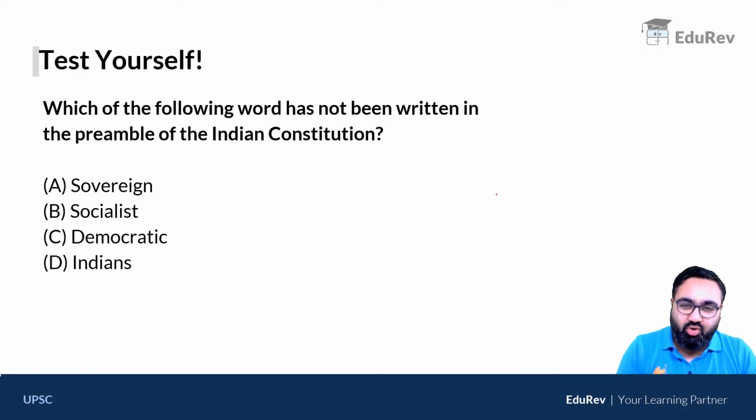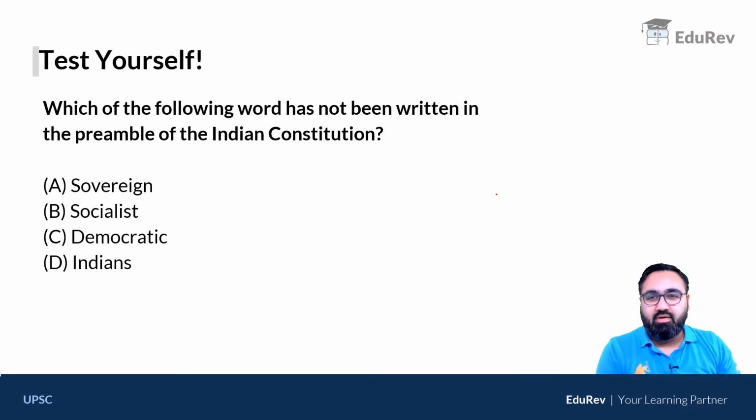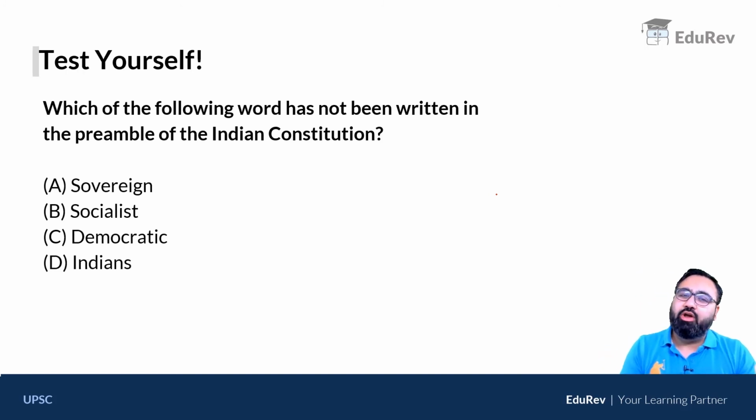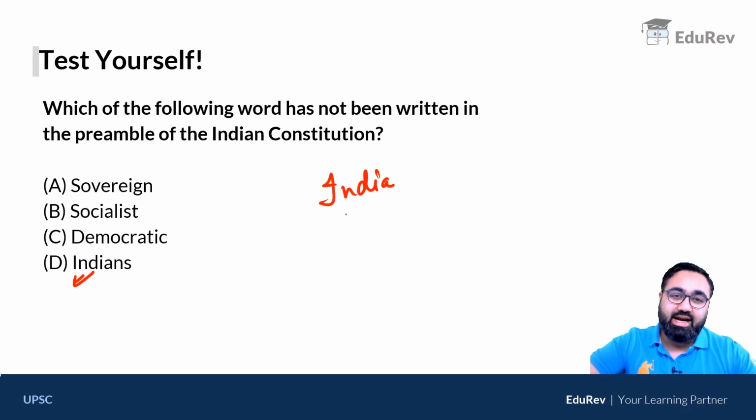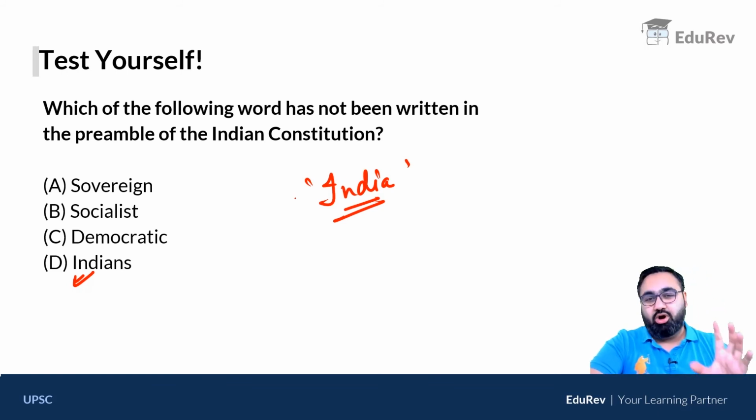I have a couple of questions for you to test your knowledge. Part number 1. Which of the following has not been written in the preamble of the Constitution? Pretty easy to solve. The word Indians. Because the preamble says, we the people of India. So the word India is written in the preamble, but the word Indians is not written.